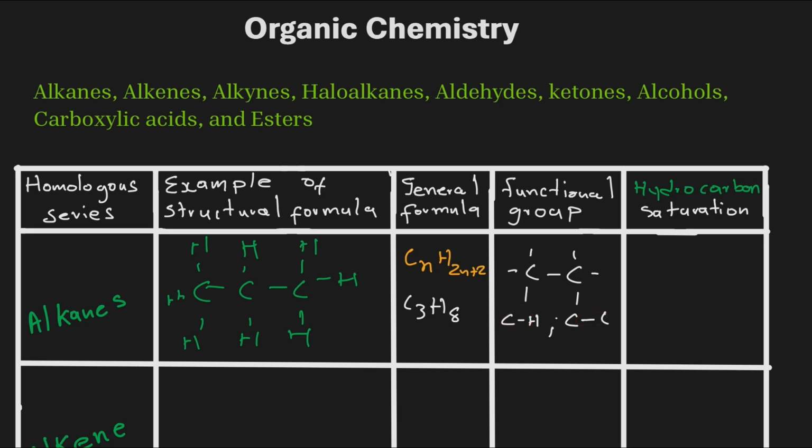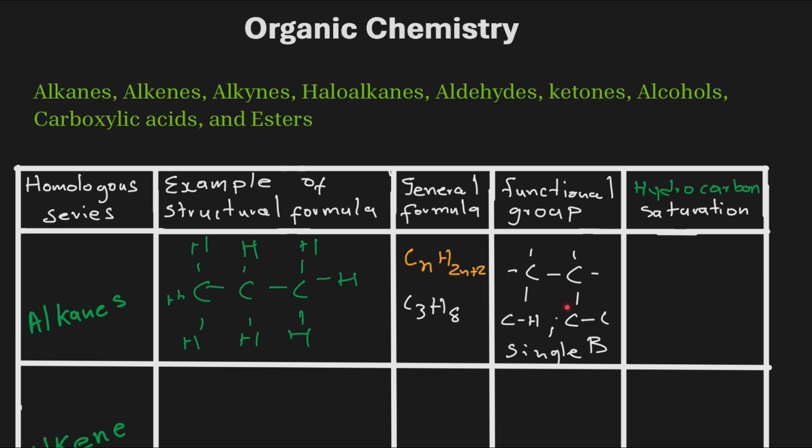So you should just mention that we have those single bonds wherever we see carbon and hydrogen, and also where we see carbon and carbon. So you need to know how to draw the structure of the functional group, and you also need to know how to describe the functional group in words.